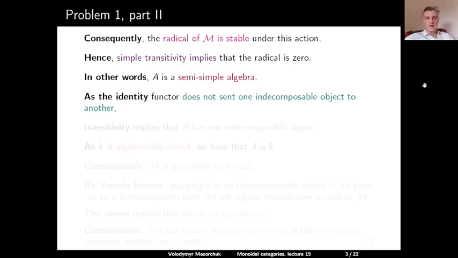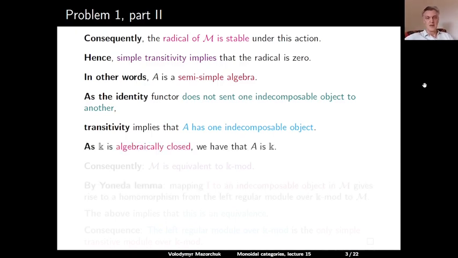A functor isomorphic to an identity functor sends each object to an object which is isomorphic to the original object. So in particular, an indecomposable object is sent to an object which is isomorphic to this indecomposable object, and this cannot be any other indecomposable object. Due to the transitivity of M, we assume that M is transitive. This implies that A must have one indecomposable object. Transitivity means starting from any object and applying the action, we can get any other object as a direct sum.